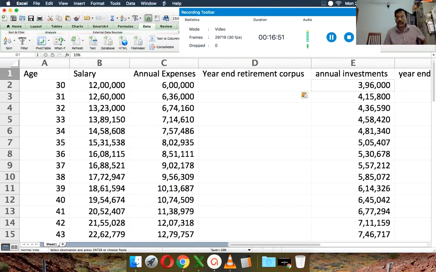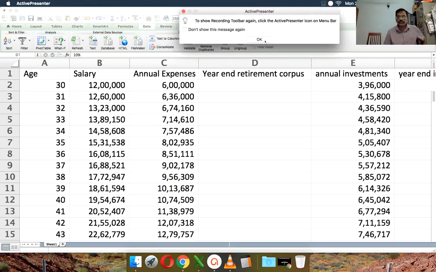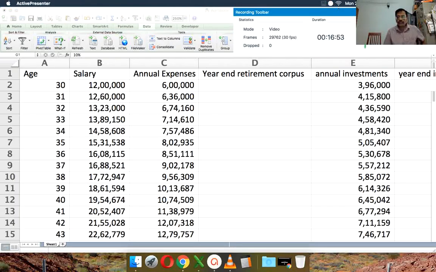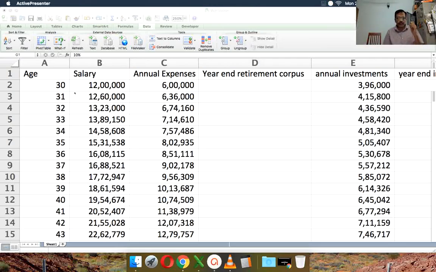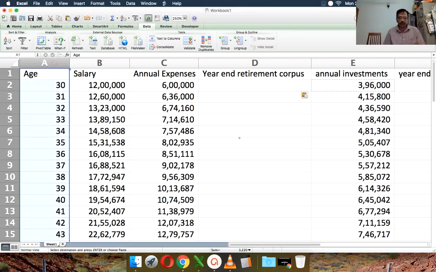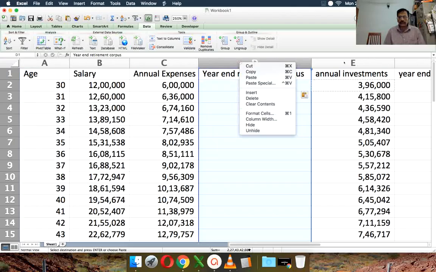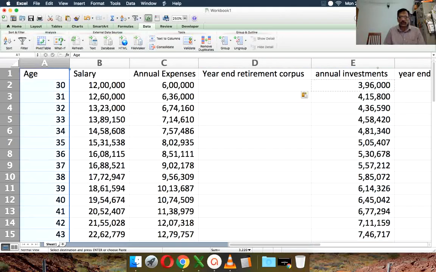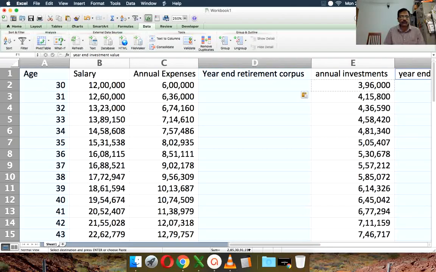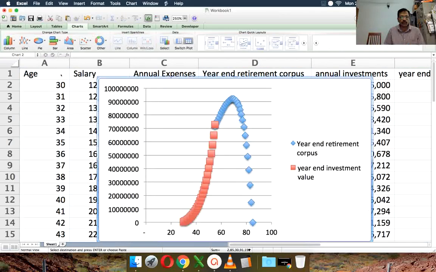The advantage of doing it like this is that you can plot it and see what happens. So for example, I'll show you the age versus year-end retirement corpus, and then we will plot the year-end retirement investment value. Let's plot this and see if it gives us what we want. See, there it is. The numbers are bad, don't worry about it. Okay, now it does show well.